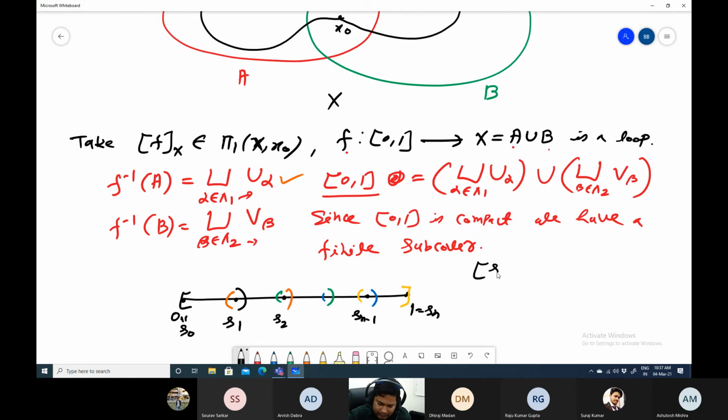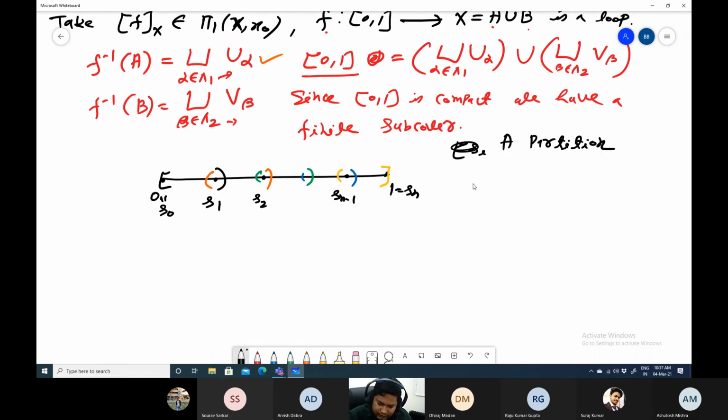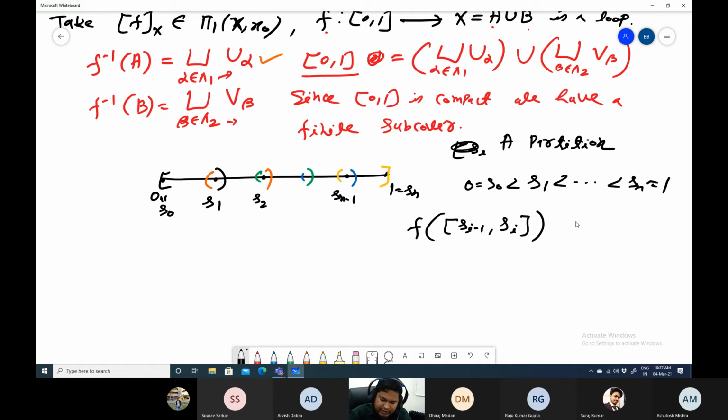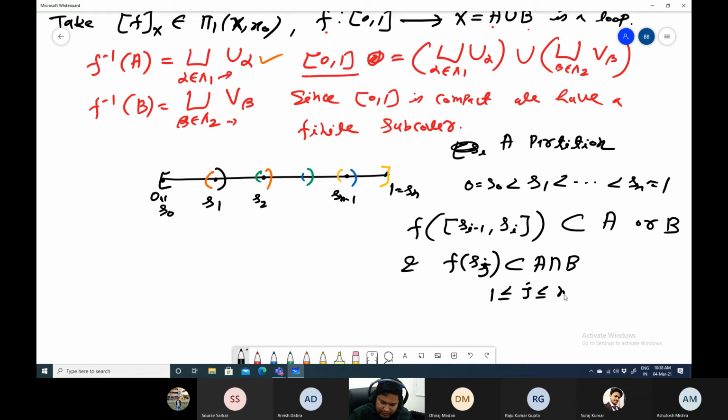Then we will have a partition 0 = S0 < S1 < ... < Sn = 1 such that f of [S_{i-1}, S_i] belongs to either A or B. And also f of S_j belongs to A intersection B for 1 ≤ j ≤ n-1.